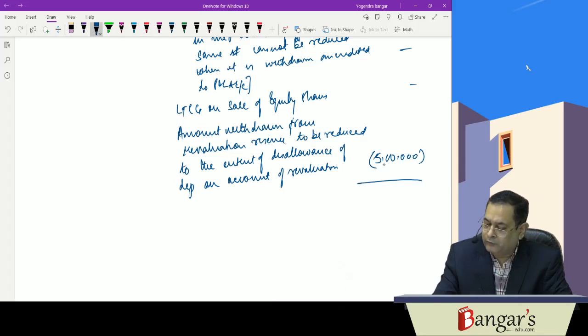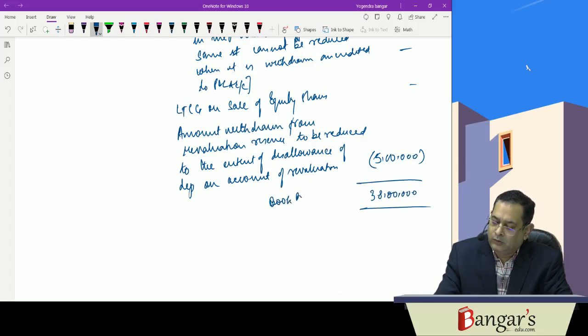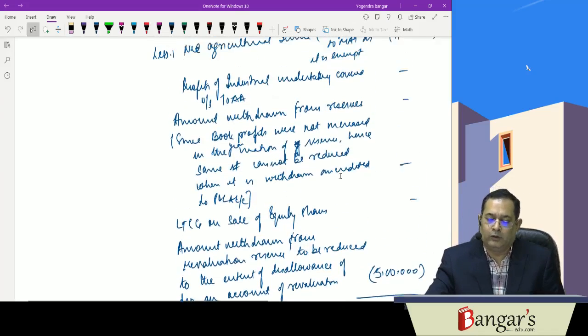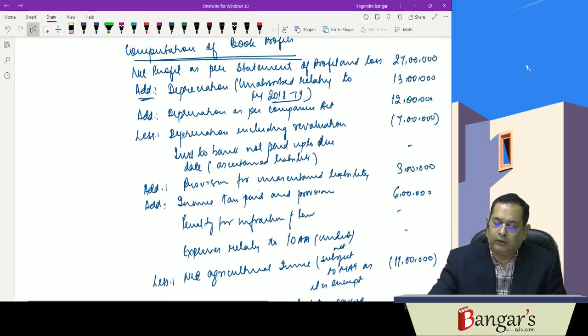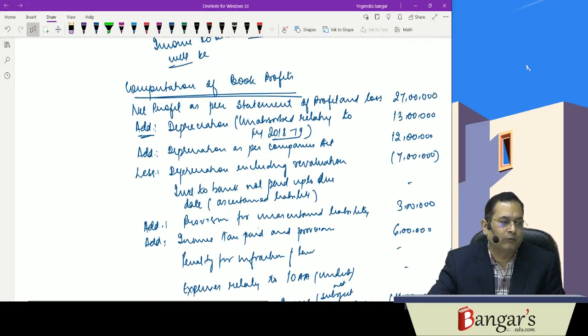Your book profit works out to be 38 lakh rupees. This question was asked for 6 marks. You can verify the calculation aspects. This way you have to make the adjustments to compute the book profits, presenting it according to Explanation 1 to Section 115JB. So this was one question relating to computation of book profits.